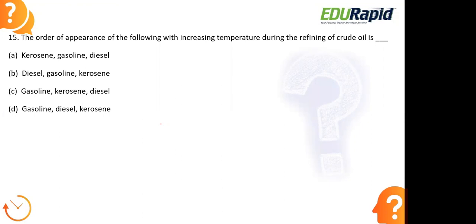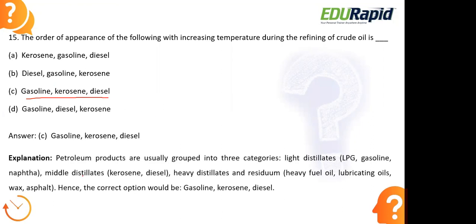Okay, let us look at the right answer here. The right option is option C, gasoline, kerosene and diesel. So let us know about this. Petroleum products: when we are refining petroleum in a petroleum refinery, from the earth crust we will get it in the form of crude oil, which is a mixture of petroleum products.